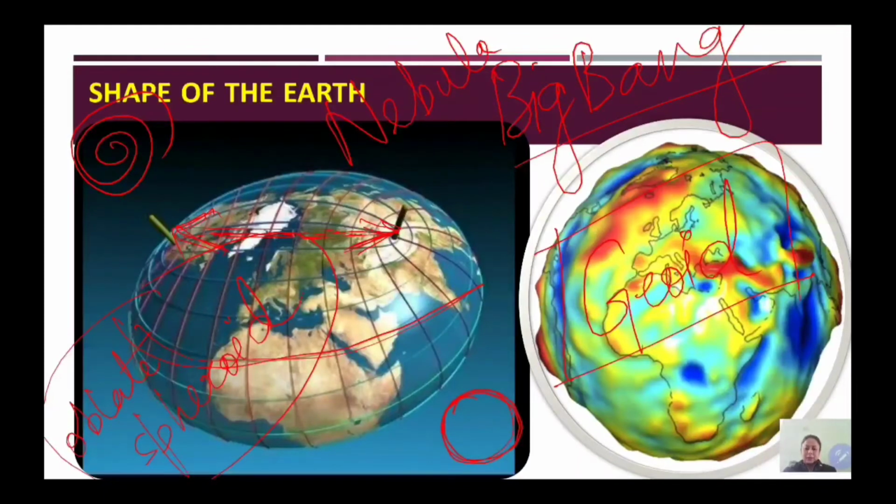Let's discuss how. Suppose you take a glass of water in a transparent glass, and then you put a lot of salt and sugar in it. You can put either salt or sugar or both. And then you start stirring. A time will come when the water will get saturated. It will not be able to hold more salt and sugar. So you will see it will start accumulating at the center.